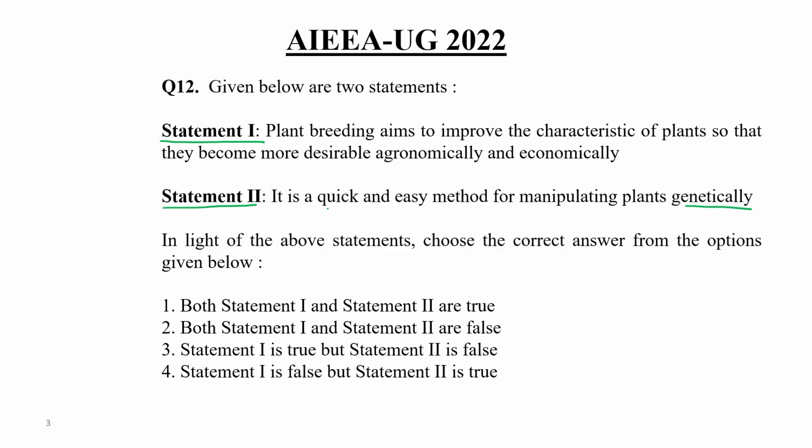They have mentioned in the second statement that plant breeding is a quick and easy method. If we want to manipulate some genetic modification in a plant species, it is a quick and easy method. They have mentioned this in statement 2. Is it so? Just take 5 to 10 seconds.